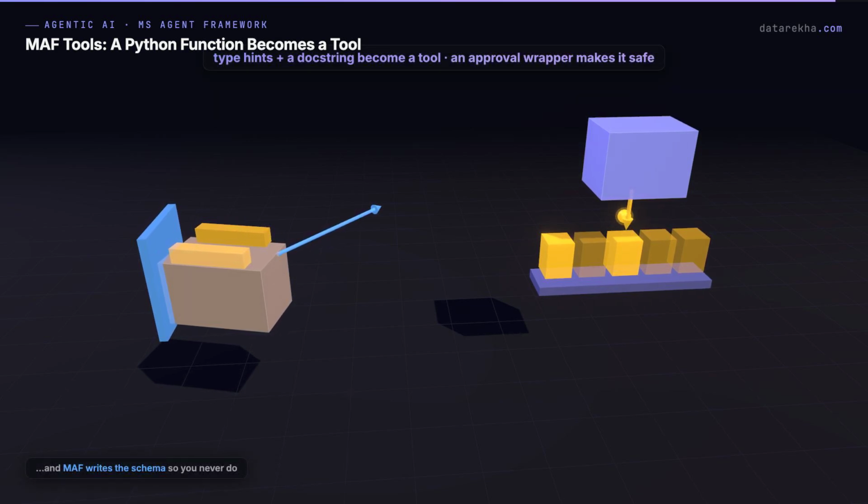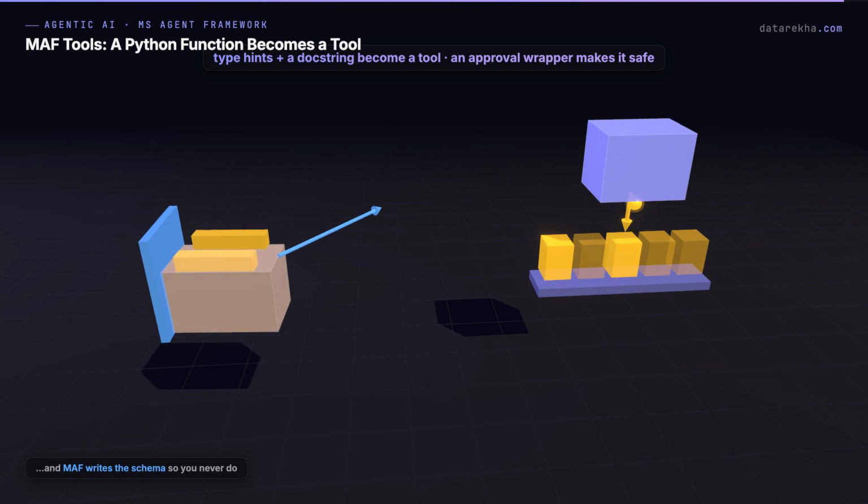Type hints and a docstring become a tool. An approval wrapper makes it safe, and MAF writes the schema, so you never do.